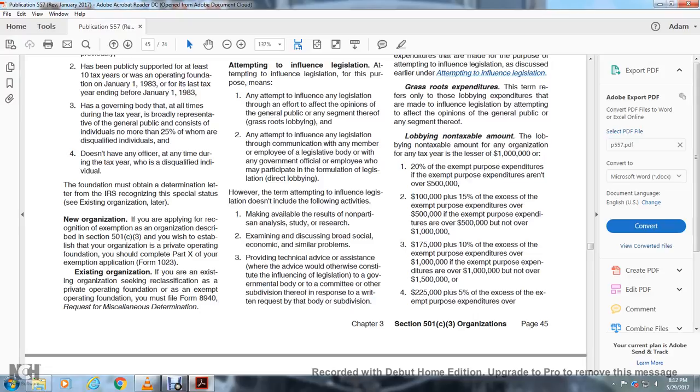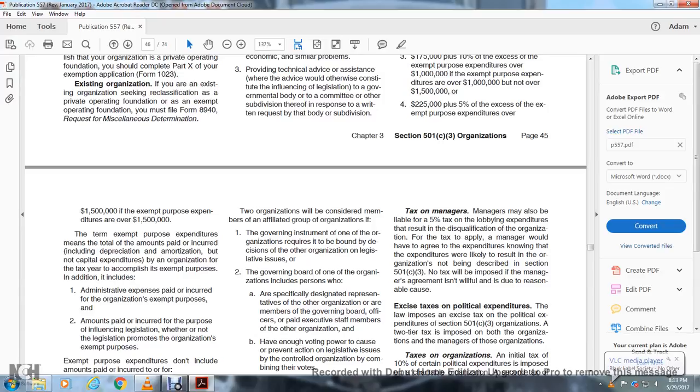$175,000 plus 10% of the excess of exempt purpose expenditures over $1 million if the exempt purpose expenditures are over $1 million but not over $1.5 million. $225,000 plus 5% of the excess of exempt purpose expenditures over $1.5 million if the exempt purpose expenditures are over $1.5 million.